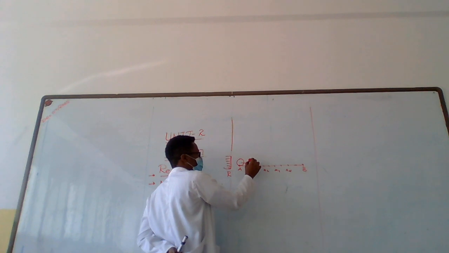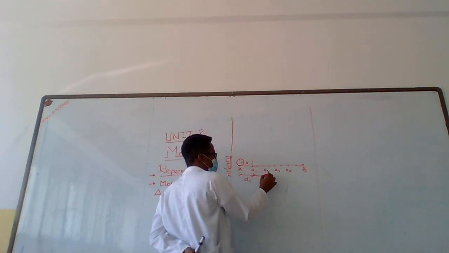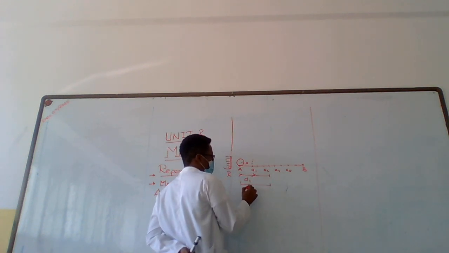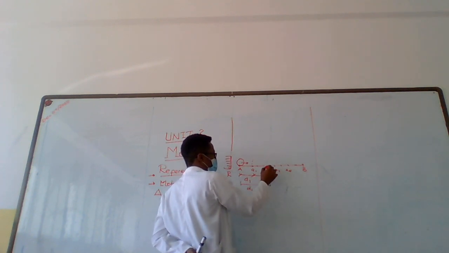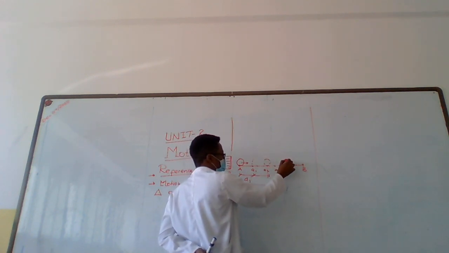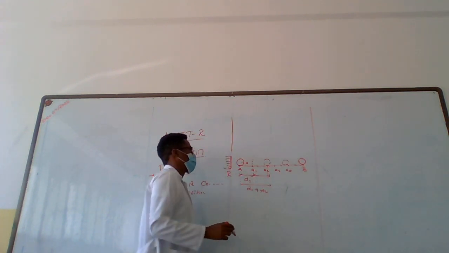Let's take this one. At A1 it has displaced distance 1. At A2 it has displaced distance 1 plus distance 2 at this point. Finally, the particle reaches position B.